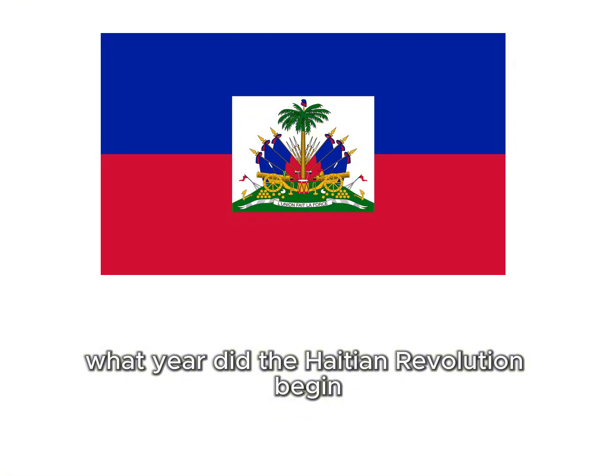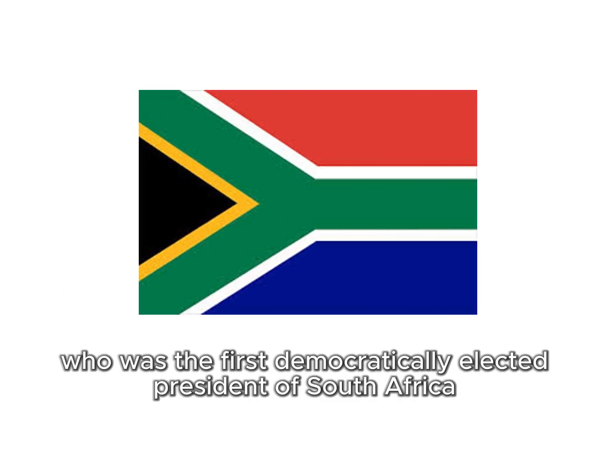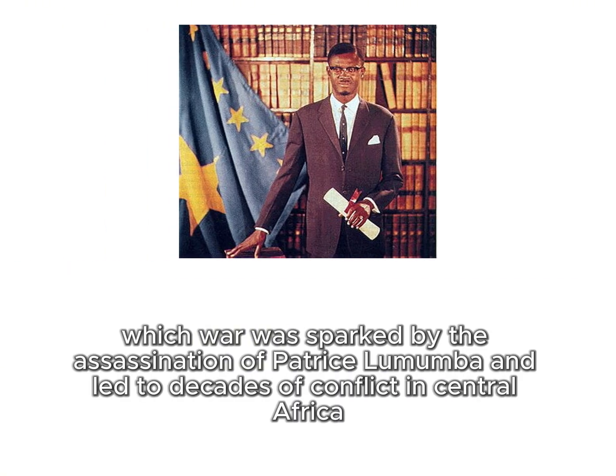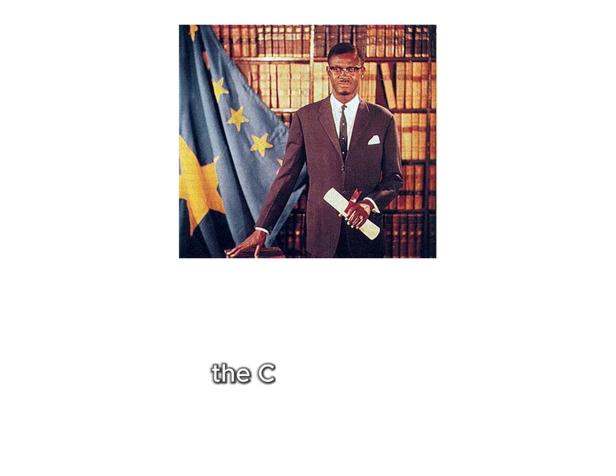Winston Churchill. Question 18. What year did the Haitian Revolution begin? 1791. Question 19. Who was the first democratically elected president of South Africa? Nelson Mandela. Question 20. What was the name of the failed CIA-backed invasion of Cuba in 1961? Bay of Pigs invasion. Question 21. Which war was sparked by the assassination of Patrice Lumumba and led to decades of conflict in Central Africa? The Congo Crisis.